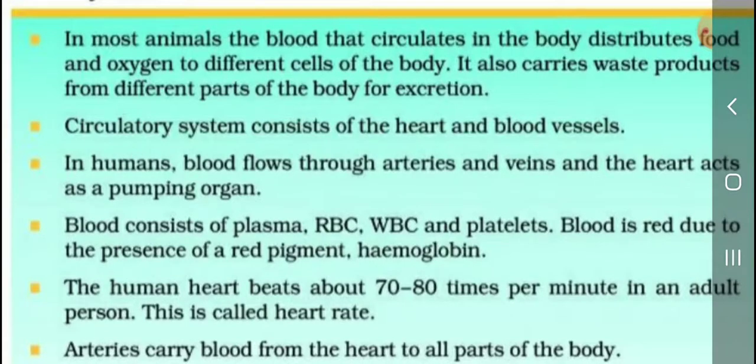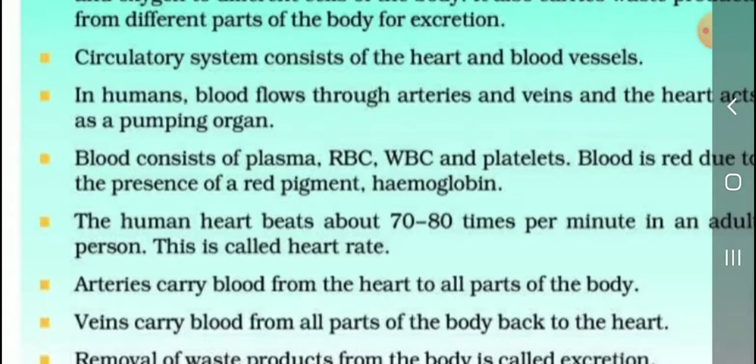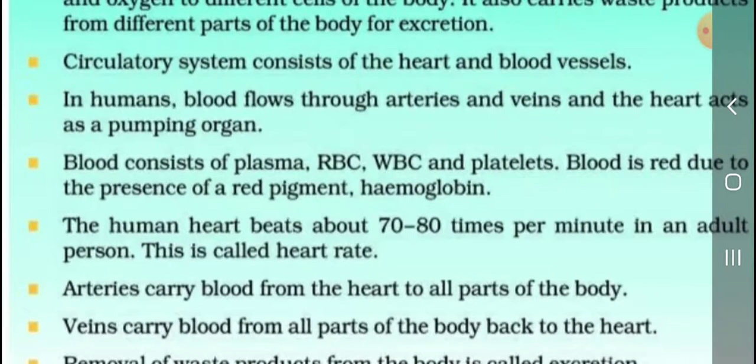Okay. Next, just to recall this chapter, in most animals the blood that circulates in the body distributes food and oxygen to different cells of the body. It also carries waste products from different parts of the body for excretion. Okay, next is circulation. The circulatory system consists of the heart and blood vessels. In humans, blood flows through arteries and veins. The heart acts as a pumping organ. What is the main function of the heart?